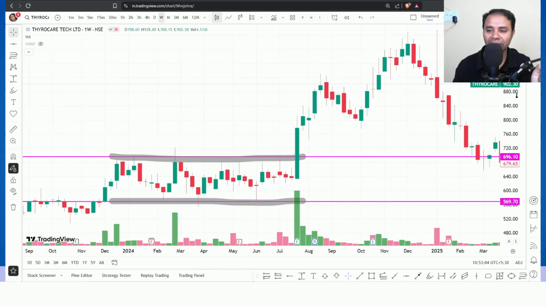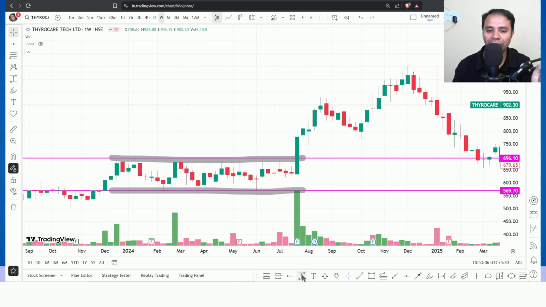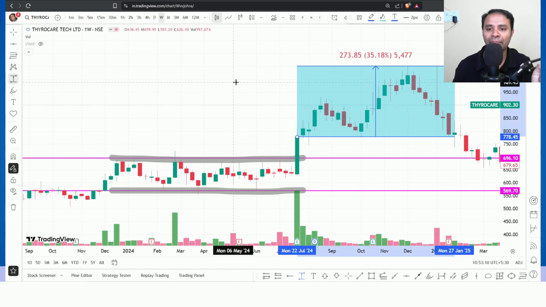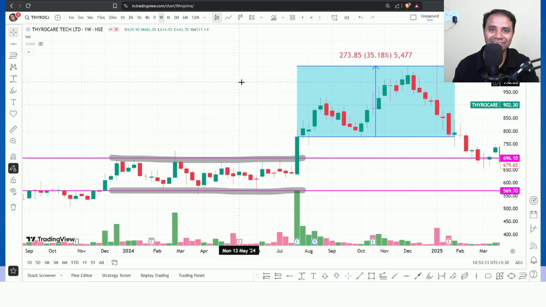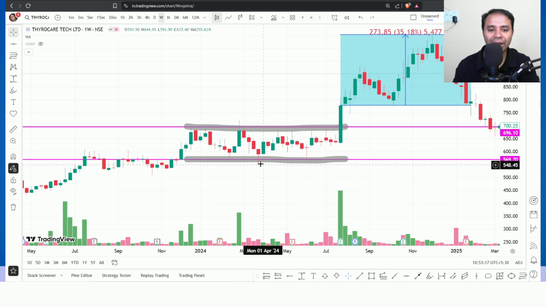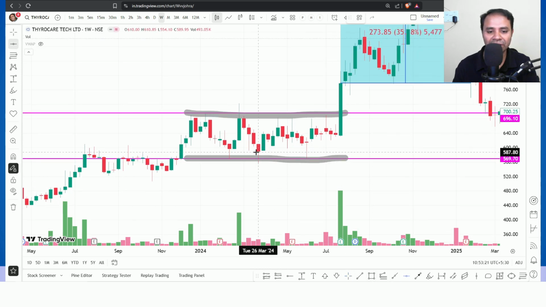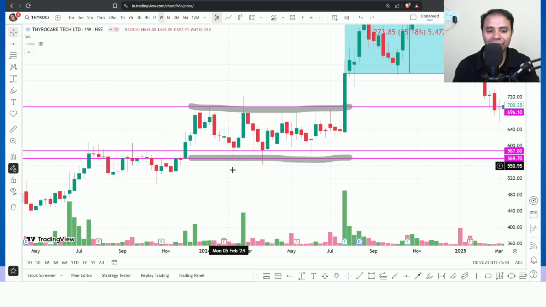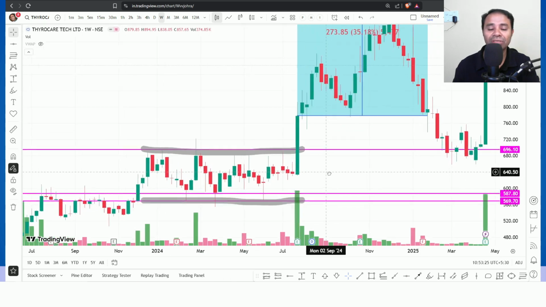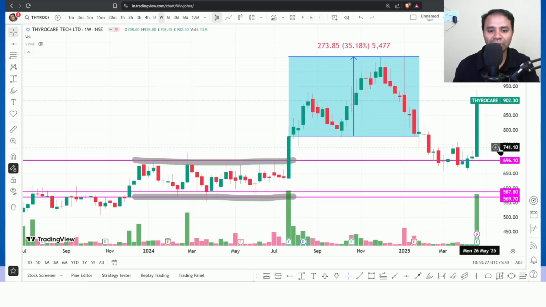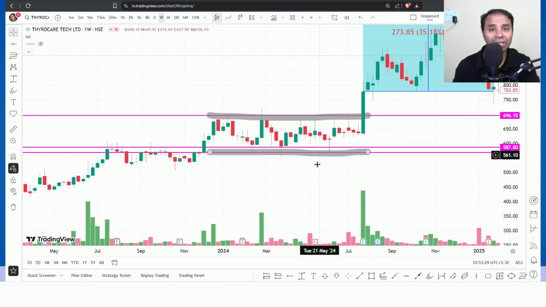After that, what happened? Let's say you're a technical trader, you bought at this price and it's given a beautiful 35% return. Okay, so you have choice to buy at these lower prices around 560, 570 based on the price rejections, and you have the choice to buy after the breakout. Okay, but if you buy over here, what will happen? We are not sure. Another low may be going to create soon.